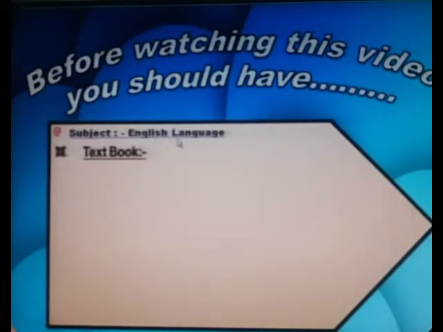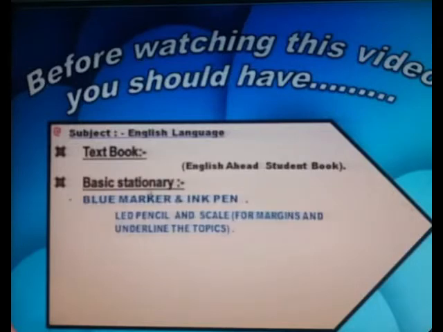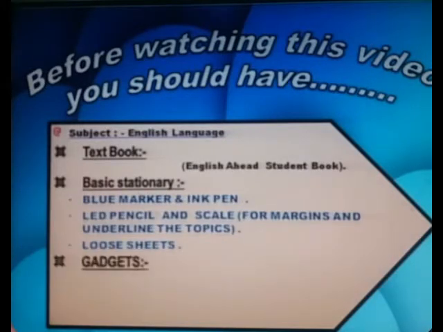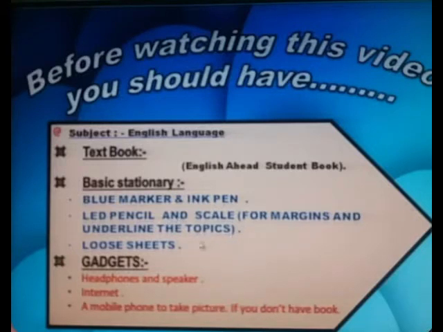Before watching this video, you should have your textbook of English language, means to say English Ahead student book. Basic stationery is required: blue marker and ink pen, lead pencil and scale for margins and underline the topics, loose sheets, gadgets, headphone and speaker, internet, a mobile phone to take picture if you don't have your book.